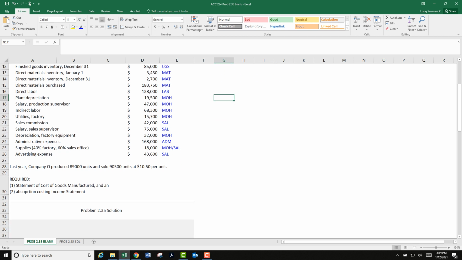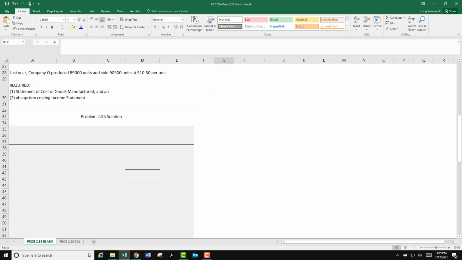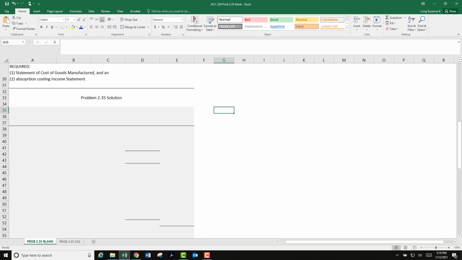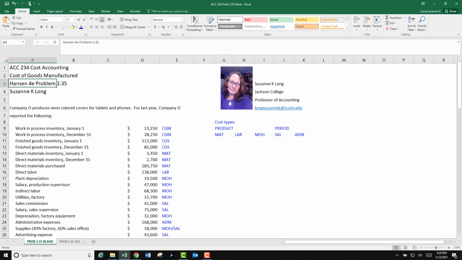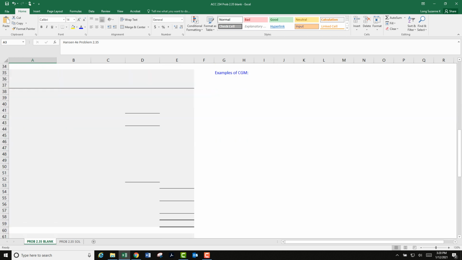Now let's look at the requirements here. Cost of goods manufactured, and that's what we're going to see down here. And I'm using column G for my notes. Examples of cost of goods manufactured. And there are a few spots, and this happens to be, if you're in one of my classes, we're using the Cengage Hansen 4th edition cost accounting textbook. So if you happen to be in that textbook with me, I want to provide some very specific examples.